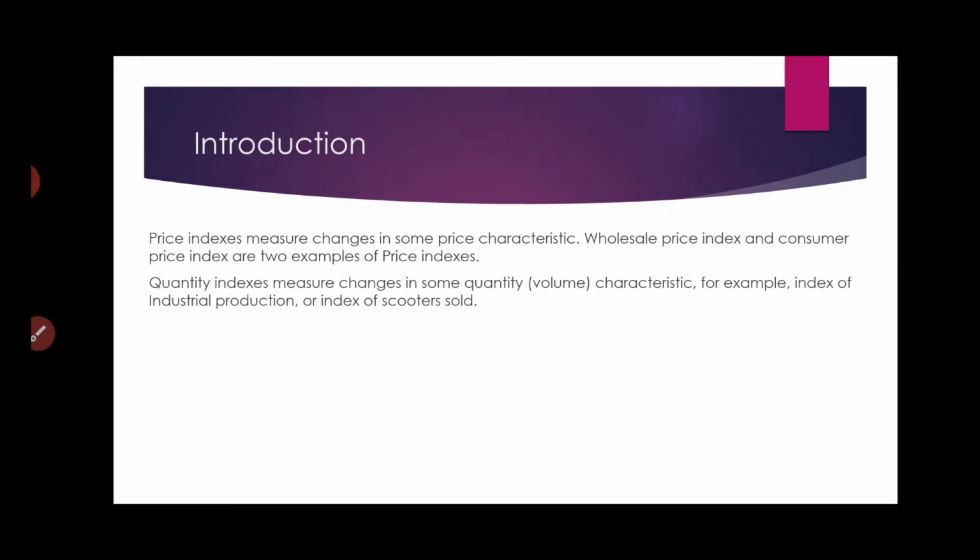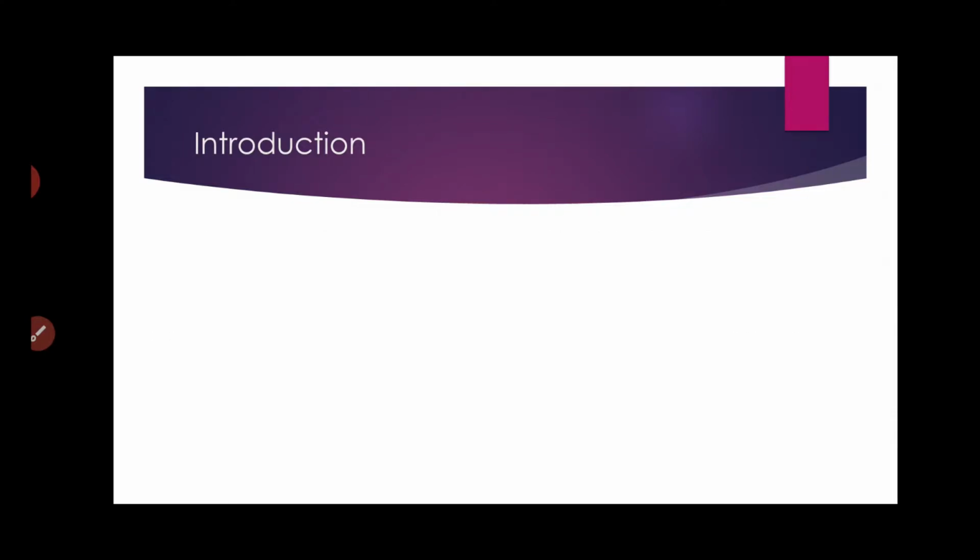Then we have value indexes, which is again some particular value of a certain thing, and special purpose indexes depend on whichever criteria or parameter we are dealing with. So they are more or less the same thing, but given different names on the basis of what we are dealing with, right?